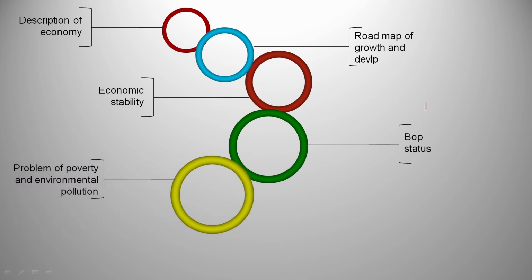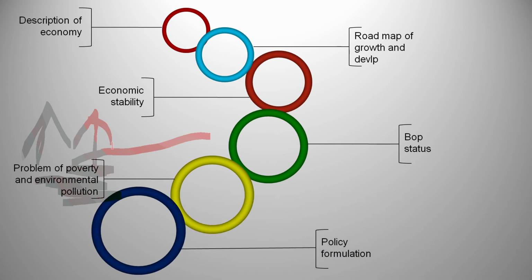And the importance of poverty and environmental pollution. How many people live below the poverty line? How is the environment of our country? We'll get to know all this through macroeconomics, and we can use it to solve all these problems also. Macroeconomic aggregate variables can be used to solve the problems of poverty and pollution.